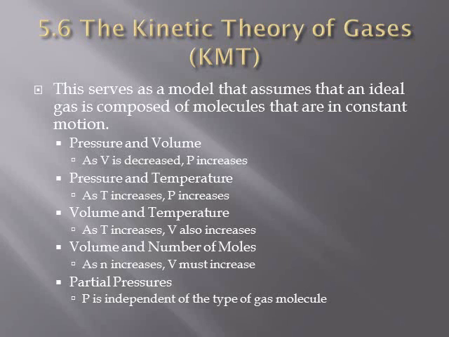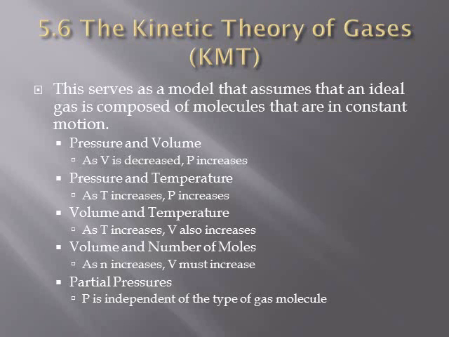To explain the observed behavior with KMT, you must first look at the relationships between certain elements of the ideal gas law. The first of these relationships is pressure and volume. As V is decreased, P increases. Volume decrease causes a decrease in surface area. Since P equals the force over the area, the decrease in V causes the area to decrease, increasing the P.